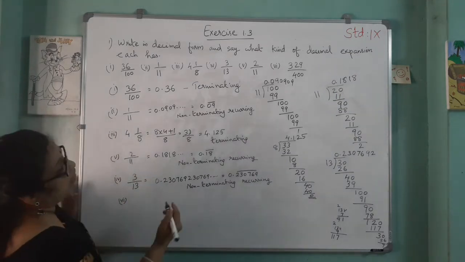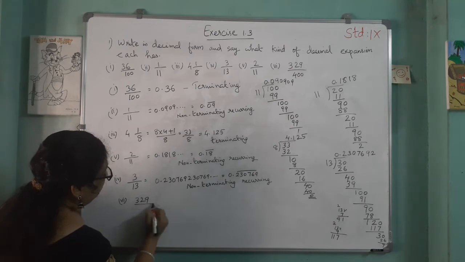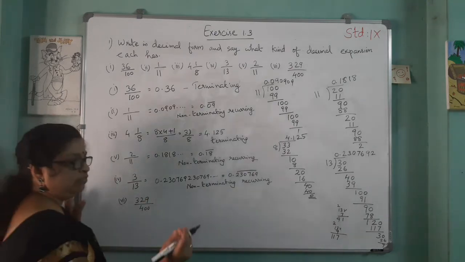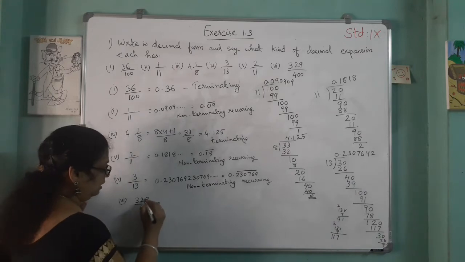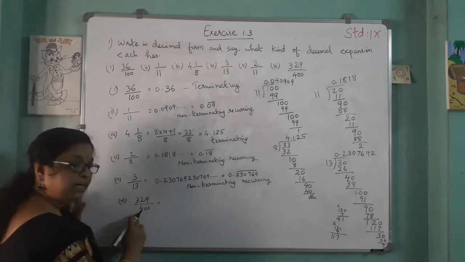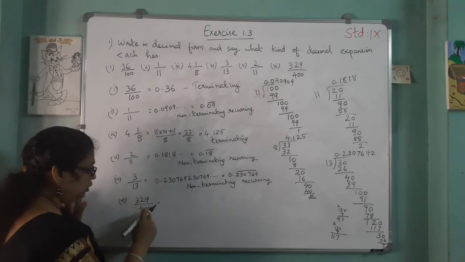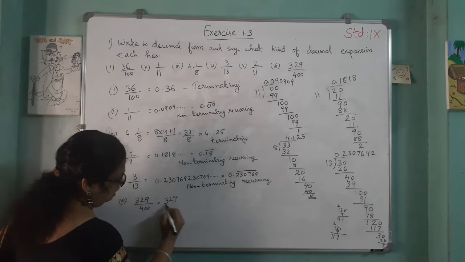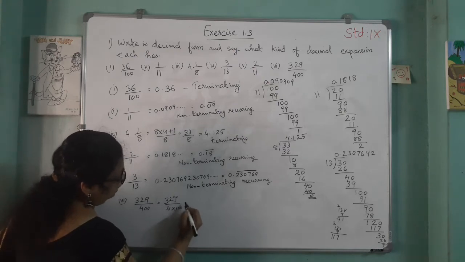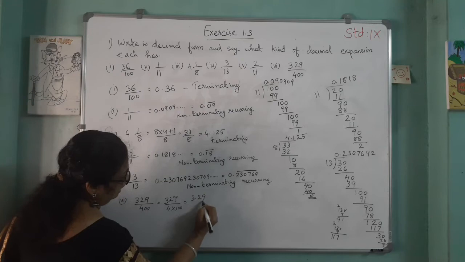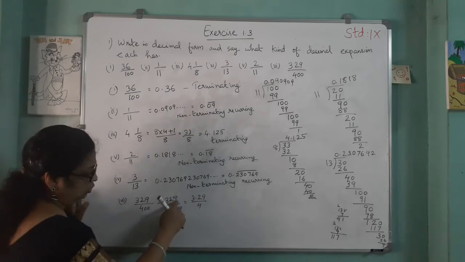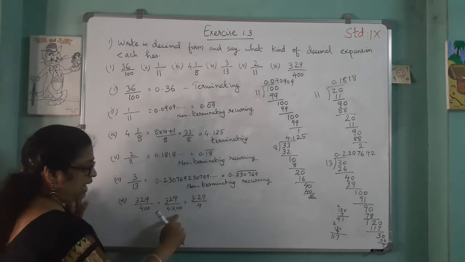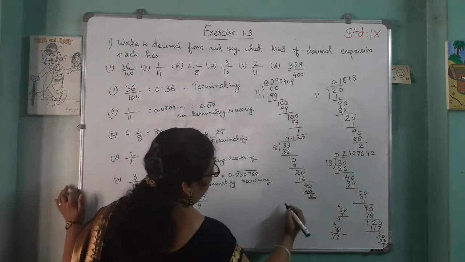The sixth question, the last one: 329 divided by 400. That is 329 divided by 400, that we want to divide. An easy method: 329 divided by 400 is 329 divided by 4 into 100. So 329 divided by 100 is 3.29. We move 2 points to the left, and then divide by 4. That also we can divide.